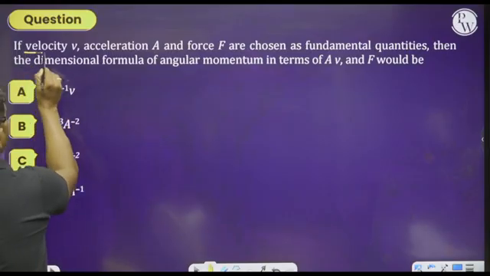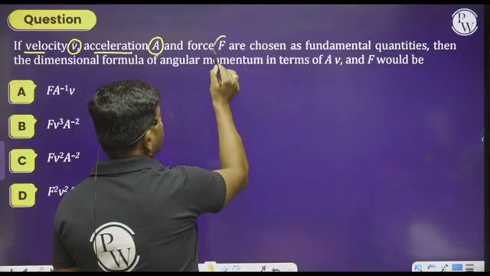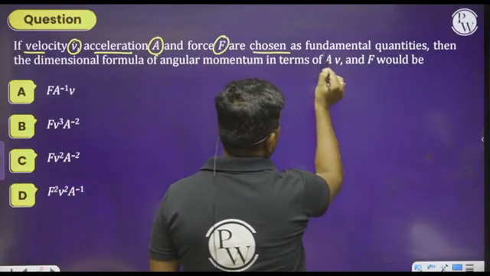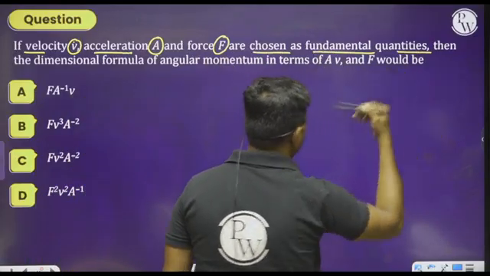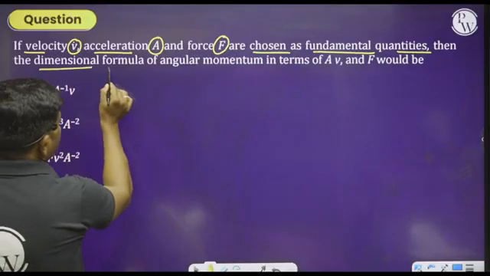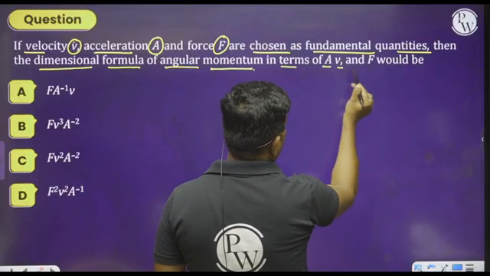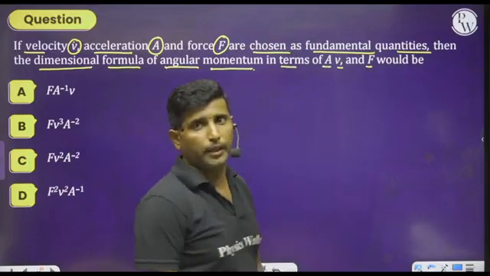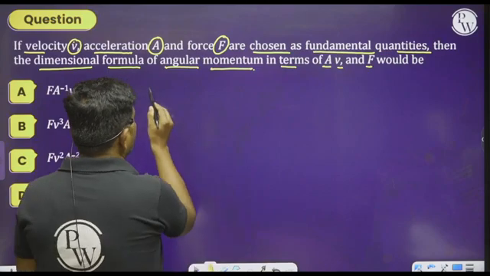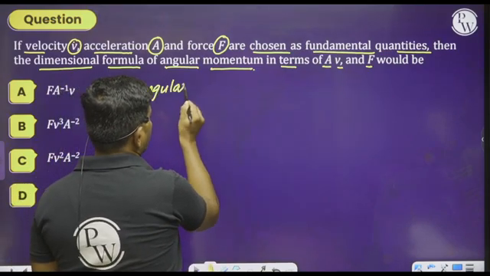If velocity V, acceleration capital A, and force capital F are chosen as the fundamental quantities, then the dimensional formula of angular momentum in terms of A, V and F would be? First of all, let us understand the dimensional formula for angular momentum.